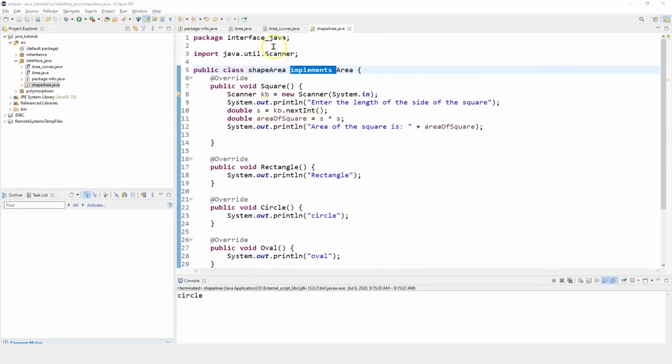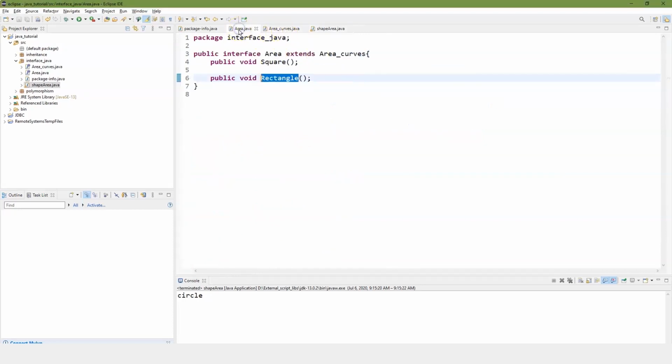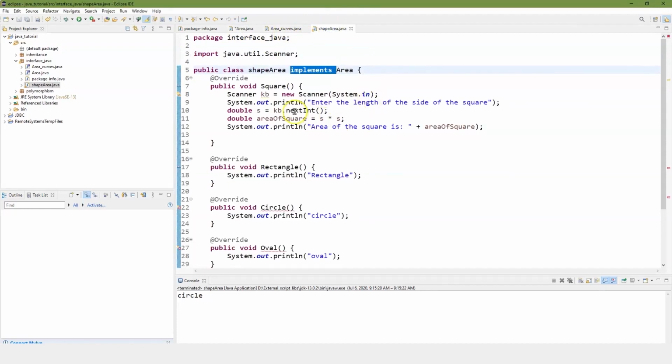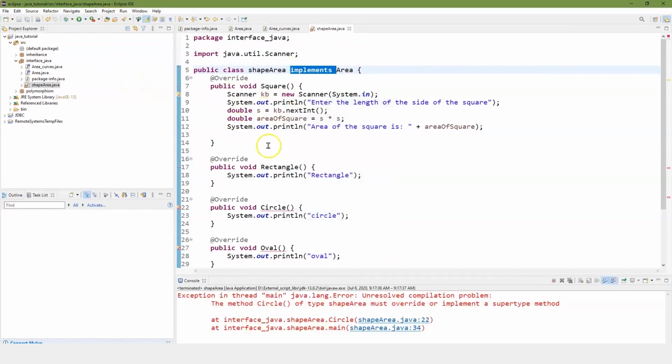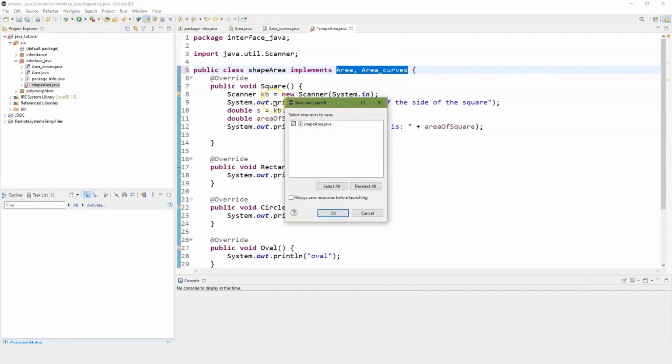And there's one more thing that we want to do, and I'm going to take this extends out here. And then we're going to go back to the shape area, and you're going to see it's going to give me another error on here, a slightly different error. The reason is that I did overrides, but these don't exist, so they don't know what I'm overriding or what the setup is. And let's say instead of having area inherit area curves, we could also just implement area and area curves. And then you'll see that the error goes away when I run the compiler.